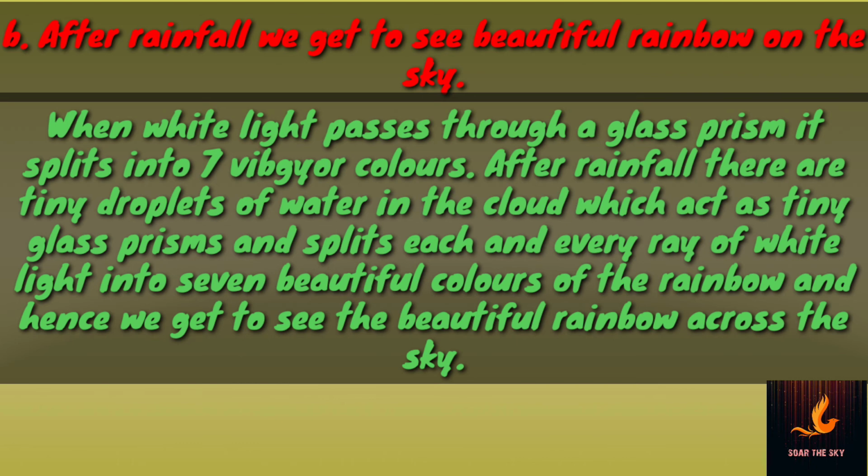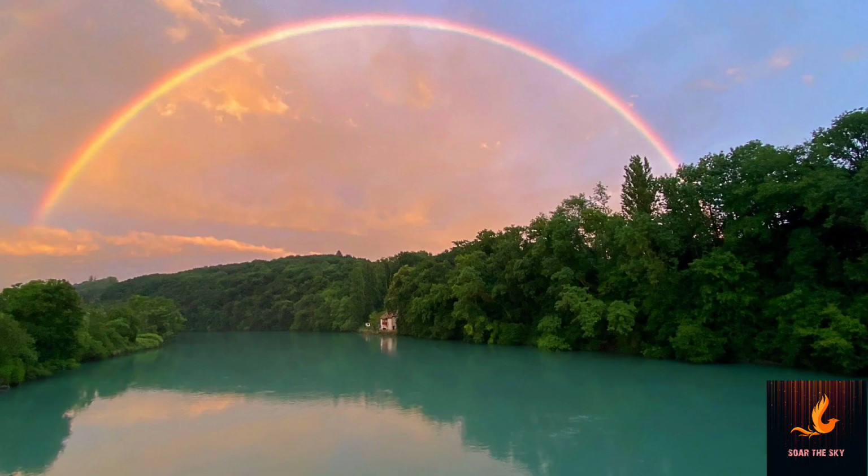Now what happens is, just after the rainfall there are tiny droplets of water in the air or in the cloud which act as tiny glass prisms. When light passes through it, it splits white light into 7 colors, and this is how, with the help of millions of tiny raindrops, we get to see a beautiful rainbow across the sky.